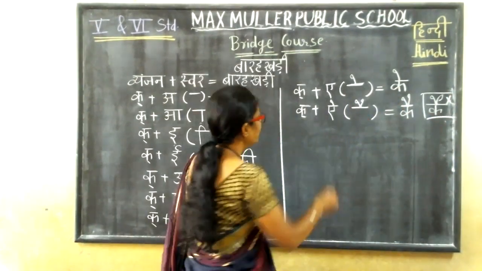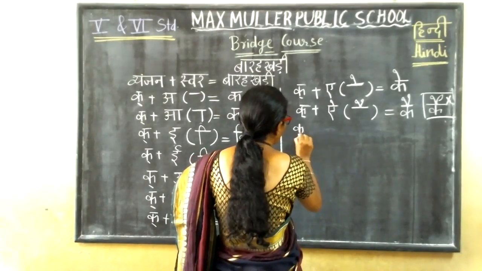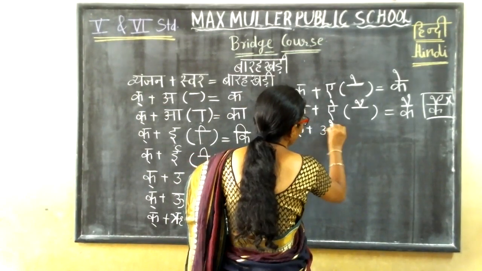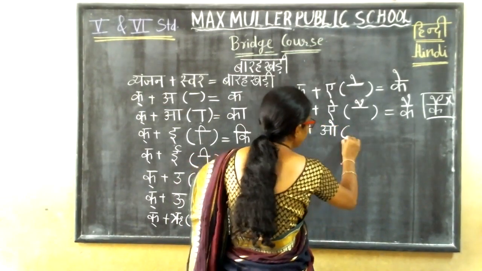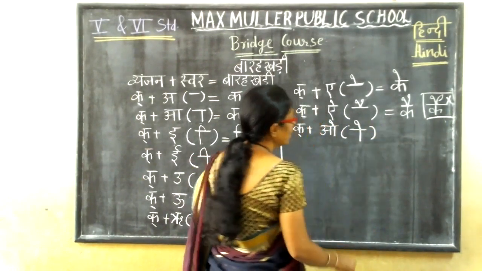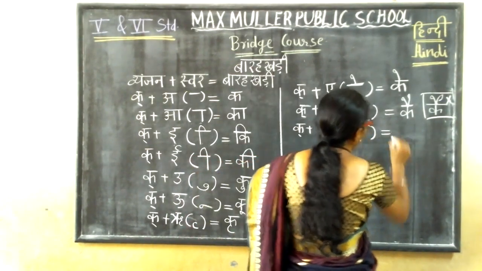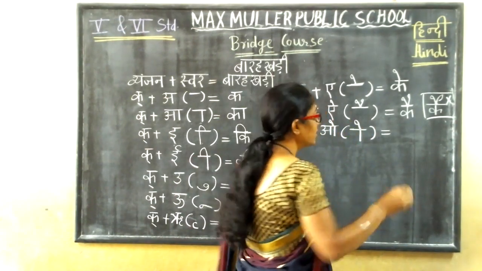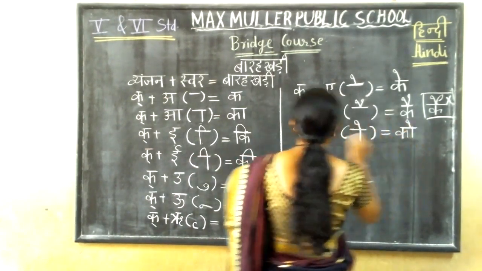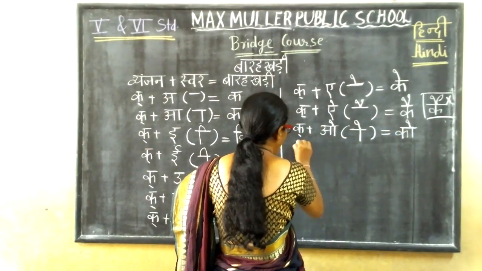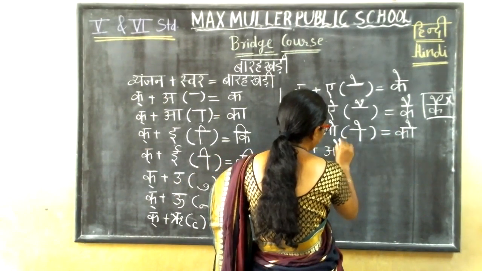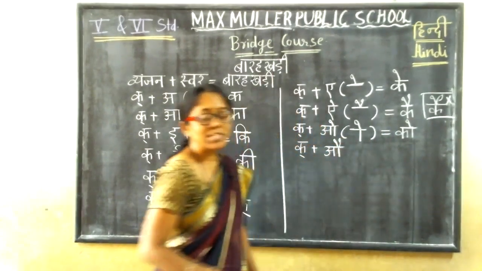So now next swar. Kaha plus O. For O matra, yes, a standing line and one up matra. Understood? So for kaha and O, what will you get, children? Yes, ko. Okay. Next, kaha plus which swar, children?